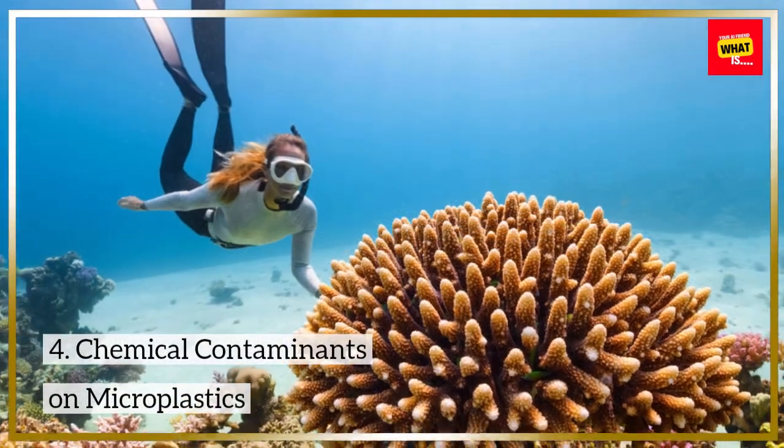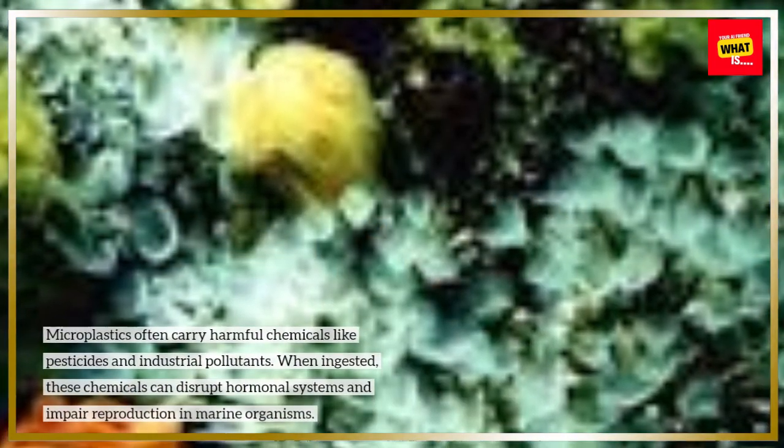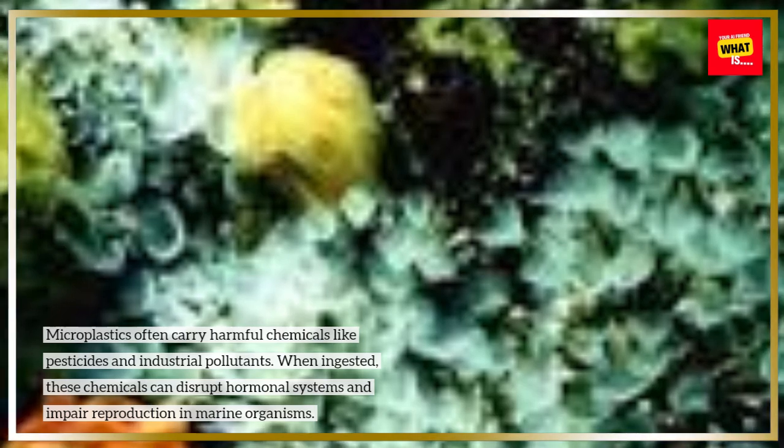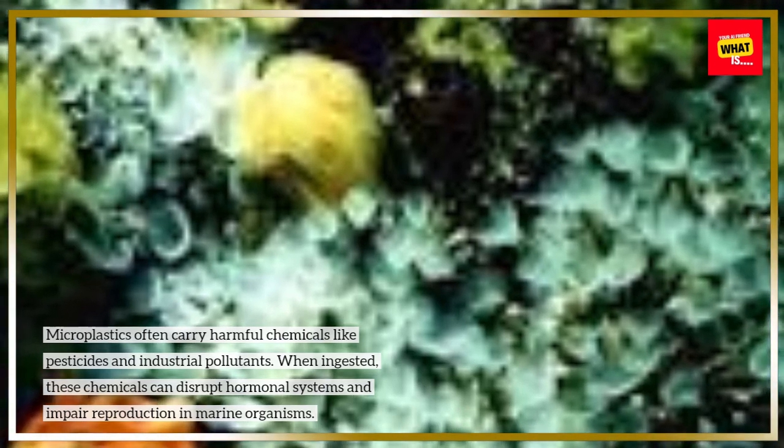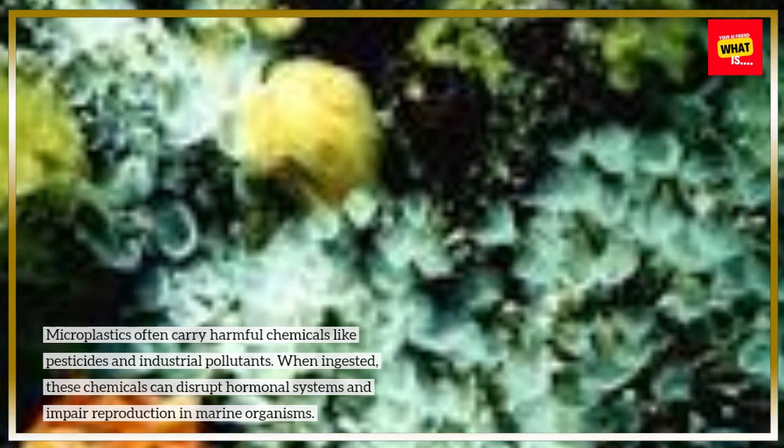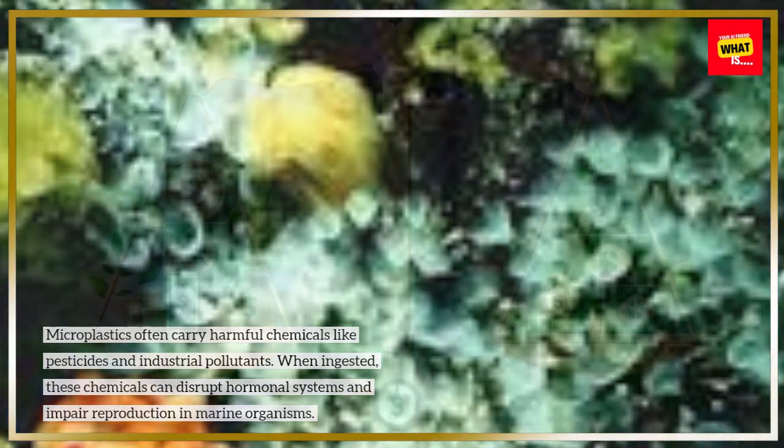4. Chemical contaminants on microplastics. Microplastics often carry harmful chemicals like pesticides and industrial pollutants. When ingested, these chemicals can disrupt hormonal systems and impair reproduction in marine organisms.